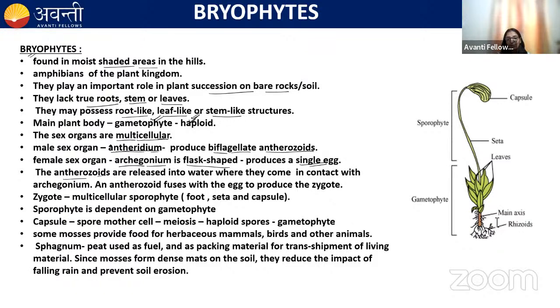We know that the sporophyte is differentiated into foot, seta, and capsule, right? Foot is for attachment, seta is the stalk, and the capsule bears the spore mother cells. Meiosis occurs in the spore mother cells, and haploid spores are formed, which on germination produce the gametophyte. Okay? You can see in the image, this is a sporophyte, this is a gametophyte.